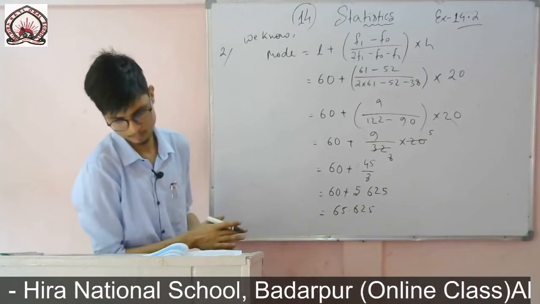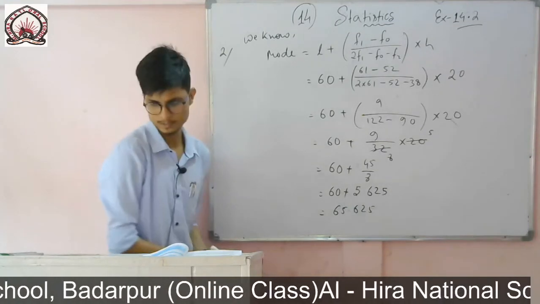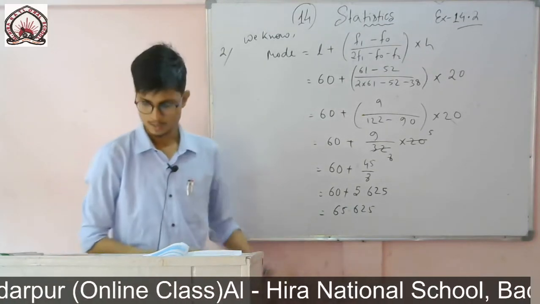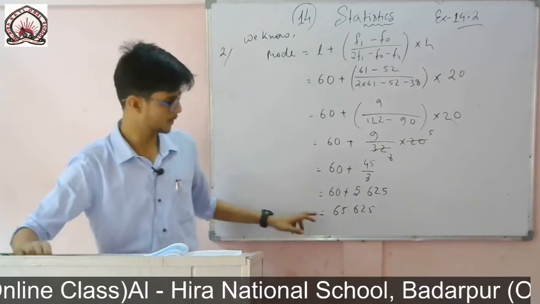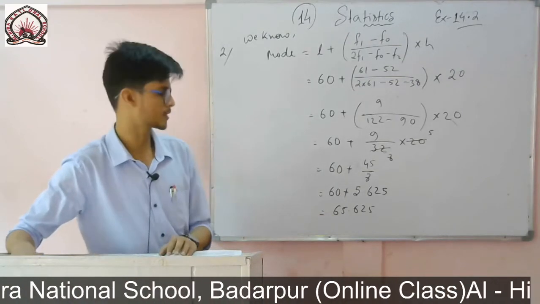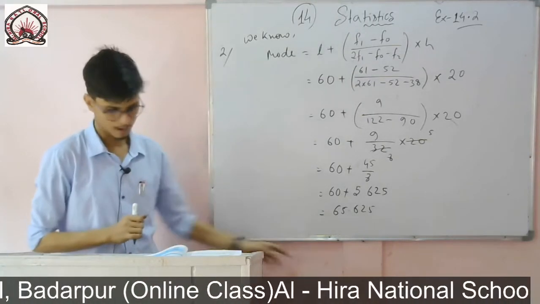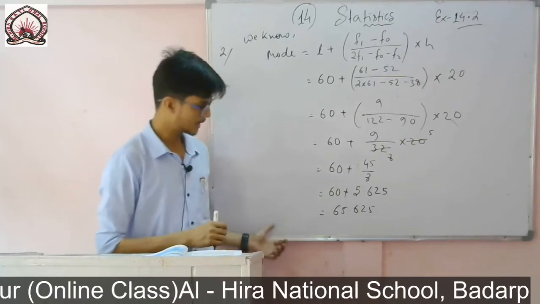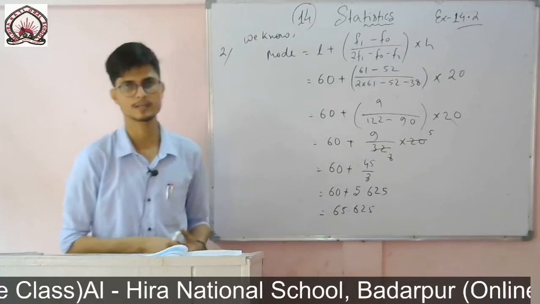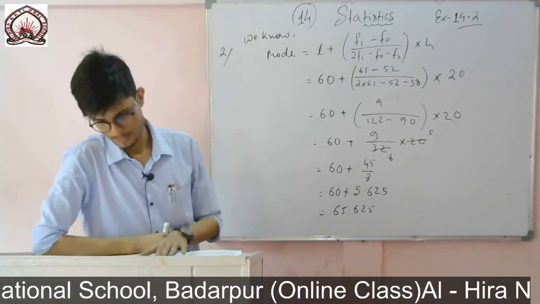So the question is to find the modal lifetime of the electric components. So you write the last line: therefore modal lifetime of electric component is 65.625, and it is in hours. So you write in hours. The modal lifetime of electric components is 65.625 hours.